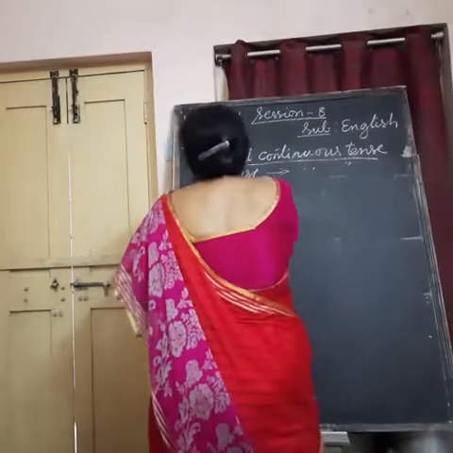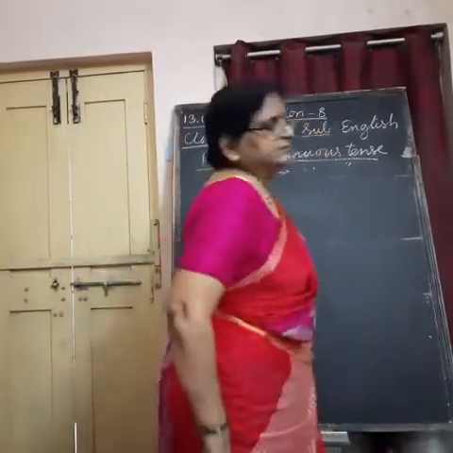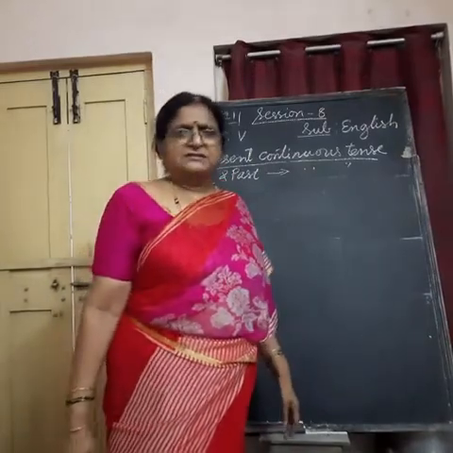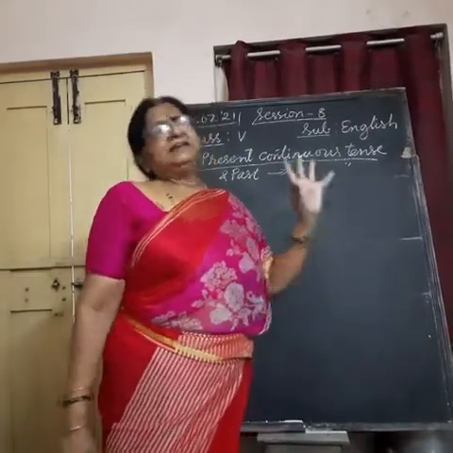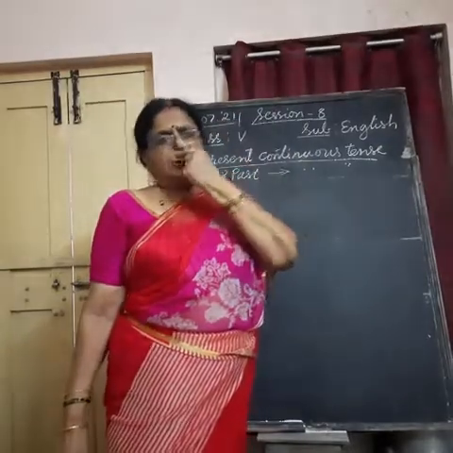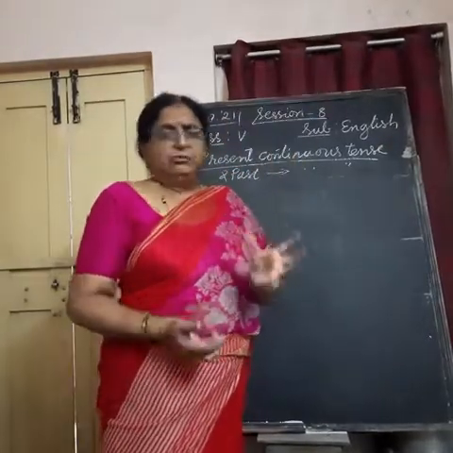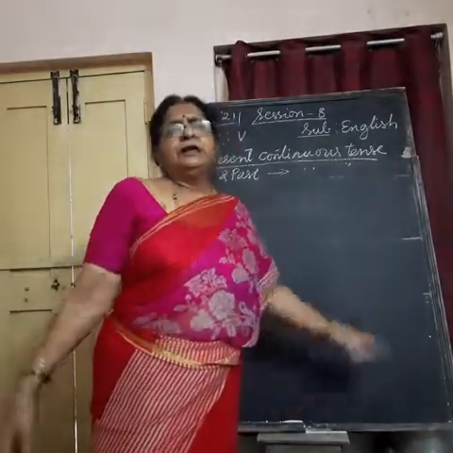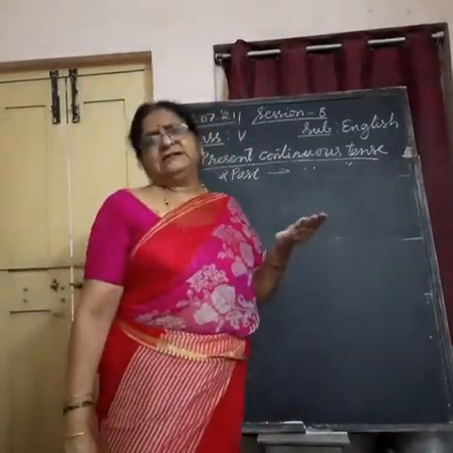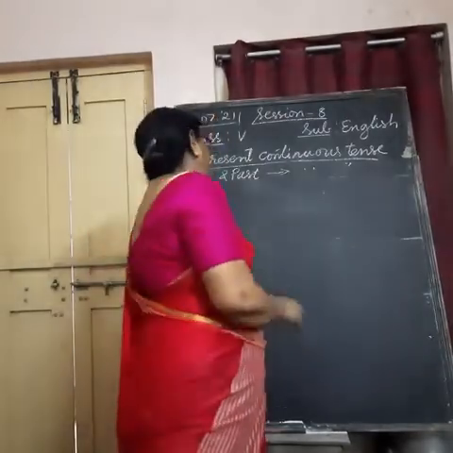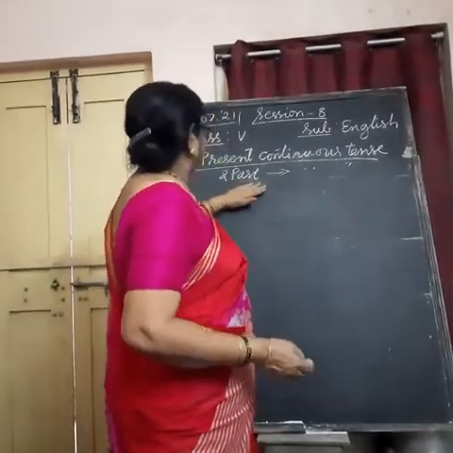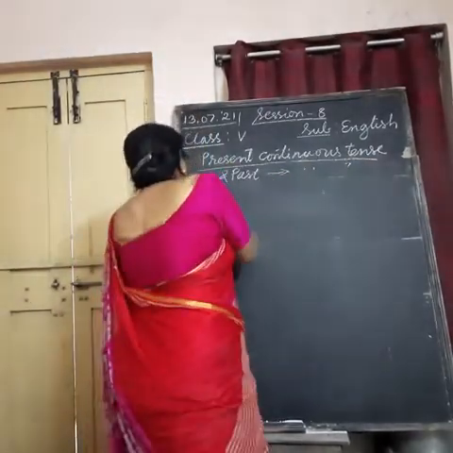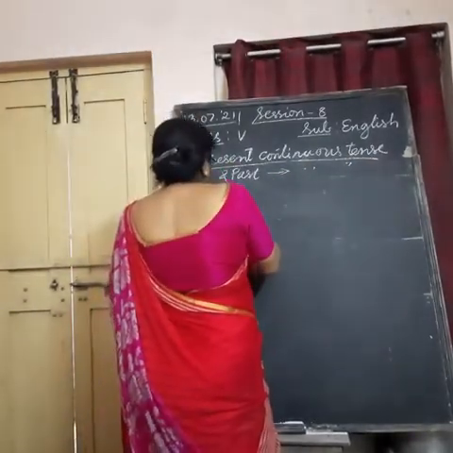Now, for example, you get fruits, flowers, leaves, branches for the tree, right? For which, how can a tree survive? How can a tree live for a longer time? Because its roots hold it very firmly, strongly under the earth, right? Same way here, we have root forms of simple present tense forms.